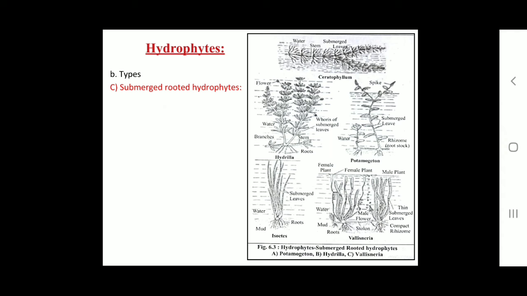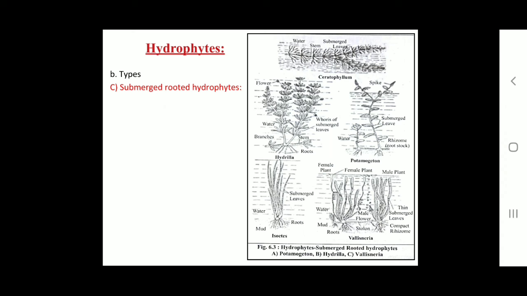First adaptation, cuticle is either absent or thin and poorly developed. Second adaptation, epidermis is usually single layered and is made up of thin walled parenchymatous tissue. However, rhizomes of Nymphaea and Nelumbo show well developed epidermis. In emerged forms like Typha, cuticle as well as epidermis is generally well developed. Third, hypodermis is completely absent in submerged forms like Hydrilla and Potamogeton. In floating and emergent forms, it may be present as thin-walled parenchyma or collenchyma.